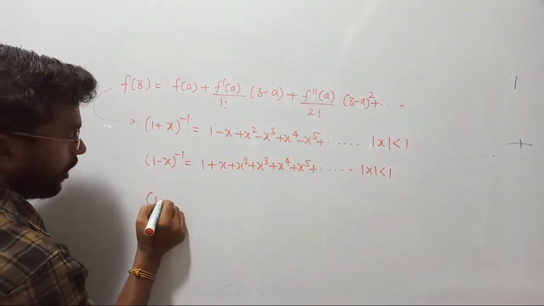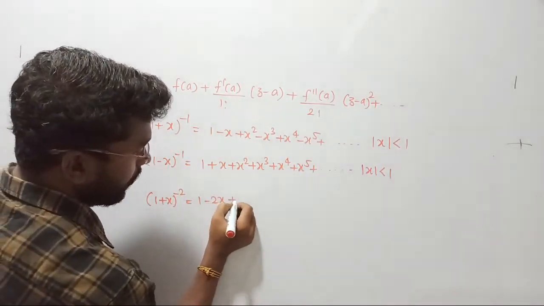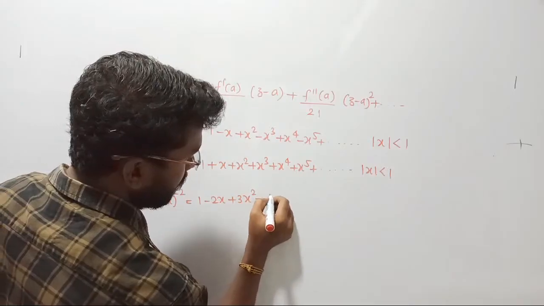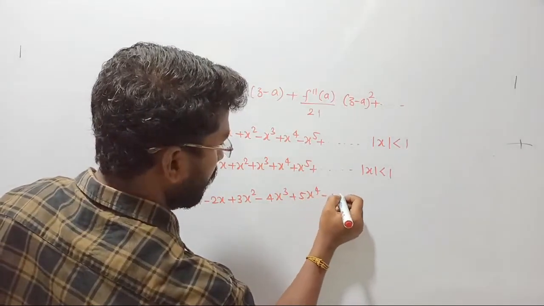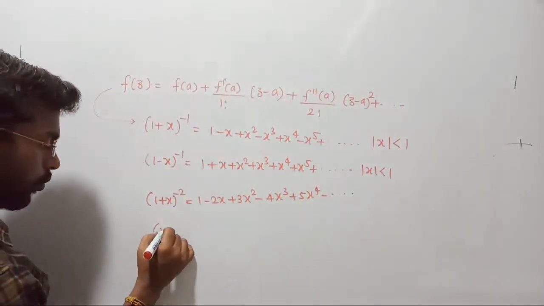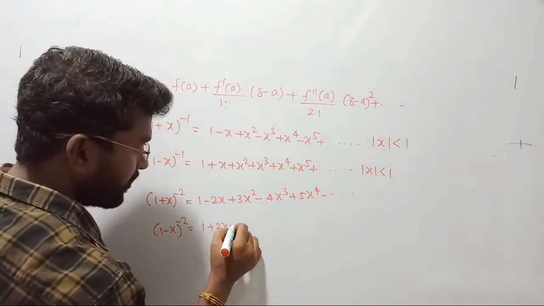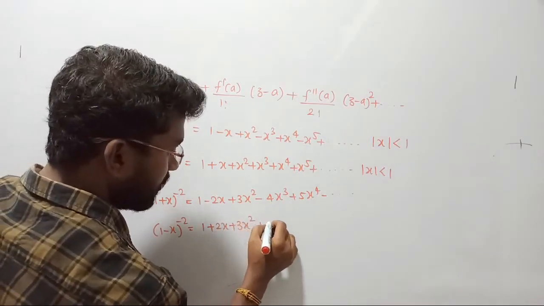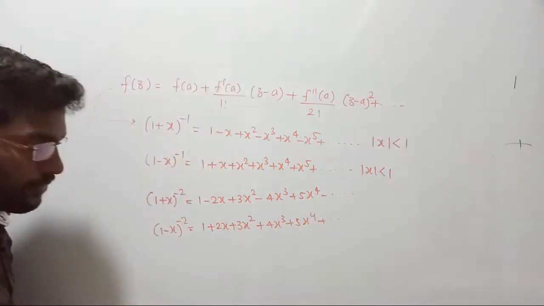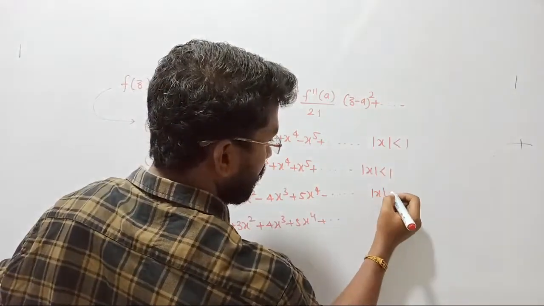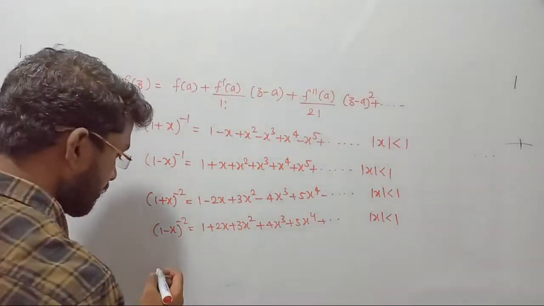Similarly, if I have (1 plus x) whole power minus 2, then what is the formula? 1 minus 2x plus 3x square minus 4x power 3 plus 5x power 4, and so on. Clear? Similarly, when I have (1 minus x) whole power minus 2, it can be written as 1 plus 2x plus 3x square plus 4x power 3 plus 5x power 4 and so on. It keeps on continuing. Anyway, the restricted condition is that mod of x should be less than 1 in all these cases. Let's take some other ones.